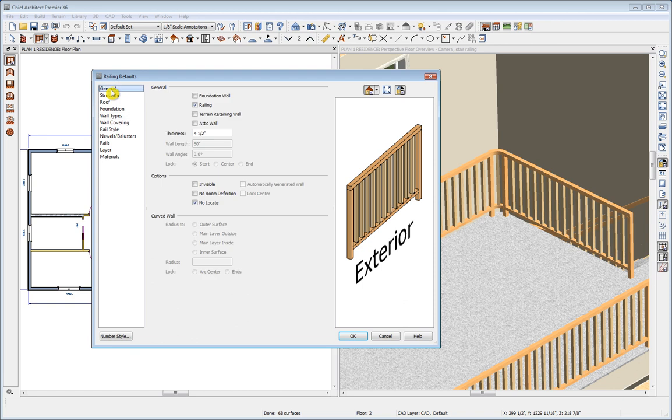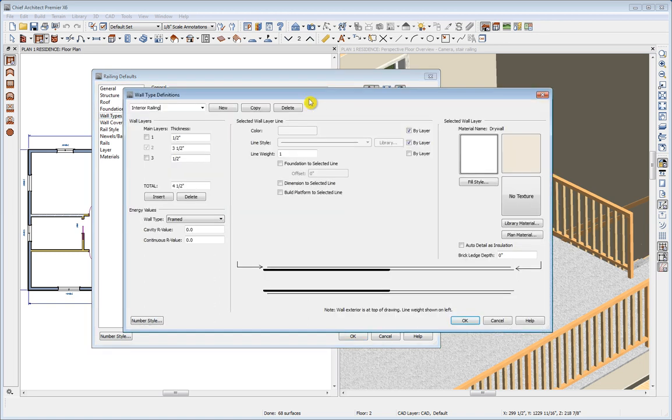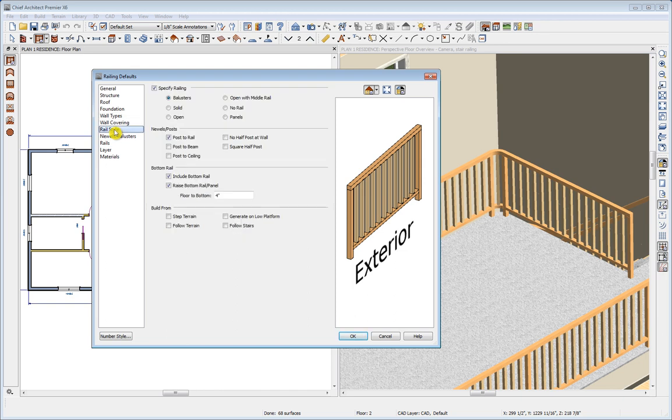In the general panel, we see railing is checked and the thickness is 4.5 inches. This is essentially based on a wall type, the interior railing. And if we look at it, we'll see it's 4.5 inches in overall width, with framing and drywall on both sides. If we go to the rail style panel, we'll see that the specified railing style is balusters.